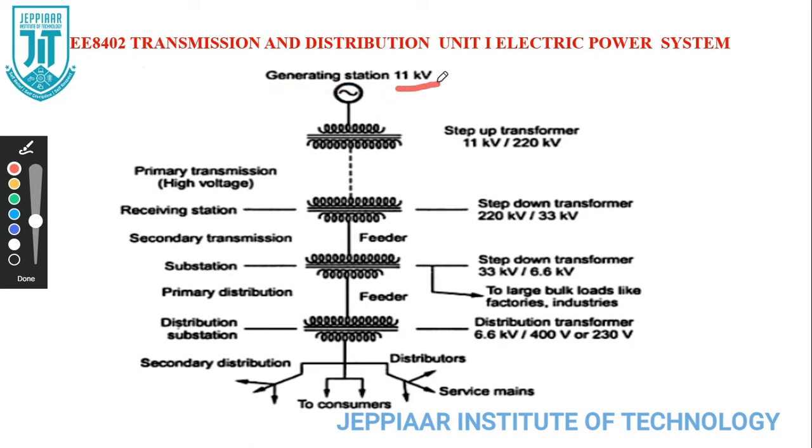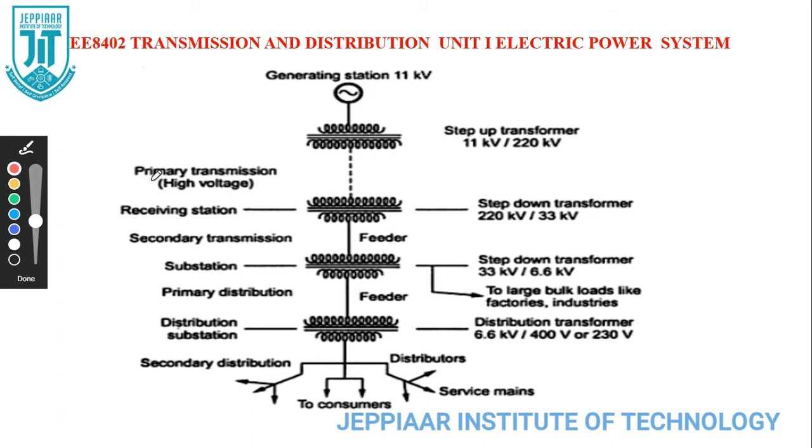After that, when you are transmitting, the power generated at 11 kV cannot be transmitted at the same voltage level that we are generating. We need step up and step down levels, and that is done on the transmission side.